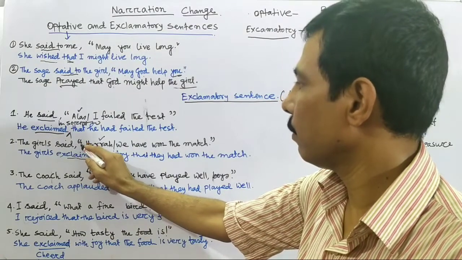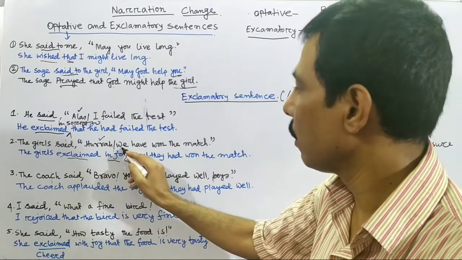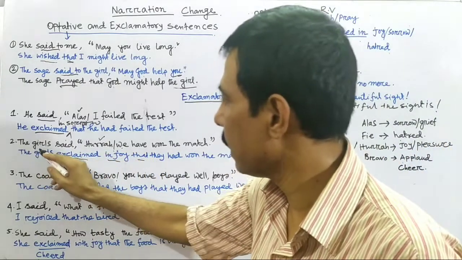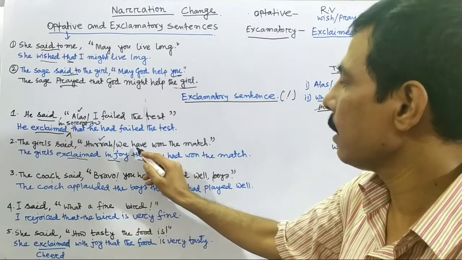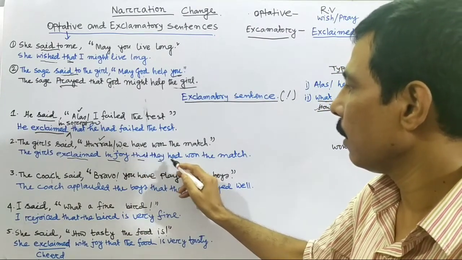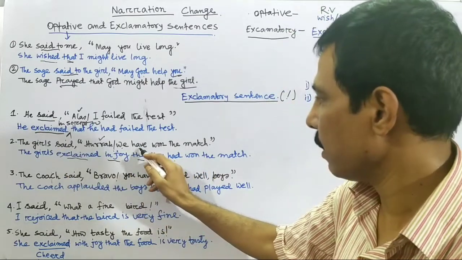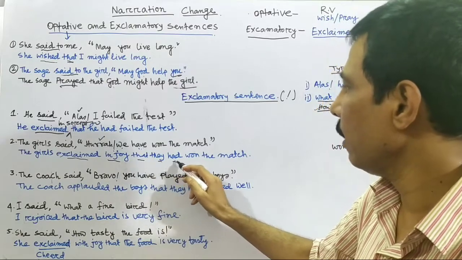Then for the removal of inverted comma we use that. We, first person refers to the subject, that means girls. So its pronoun form they, as it is present perfect, have changed into had. As it is past tense and it is present perfect, the past perfect, so have changed into had. They had won the match.